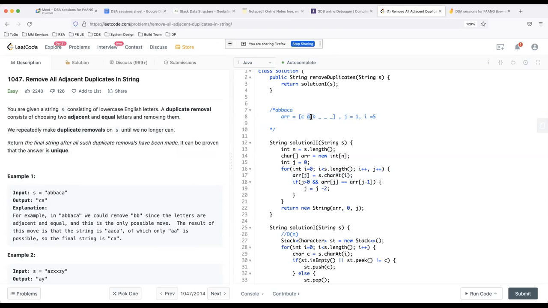This J equals 1. So I'm going to copy A, so it will override A back to A. And then J is greater than 0 is true, but this condition is not true because A is not equal to C. And then finally J will get incremented, I will get incremented, J becomes 2, I becomes 6. And then we come out of this loop because this condition becomes false.